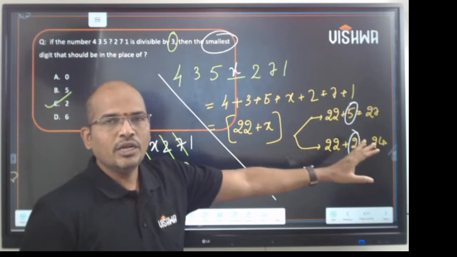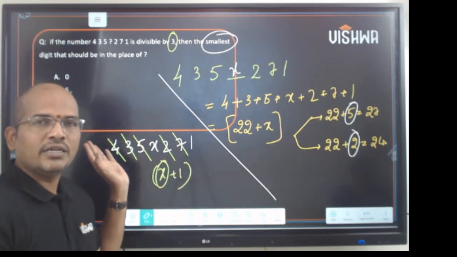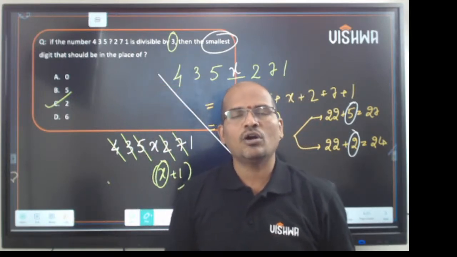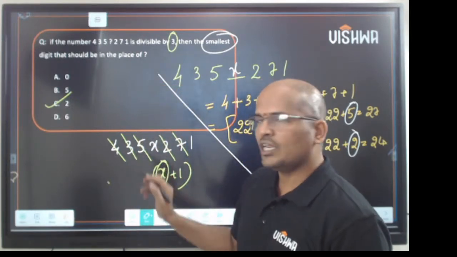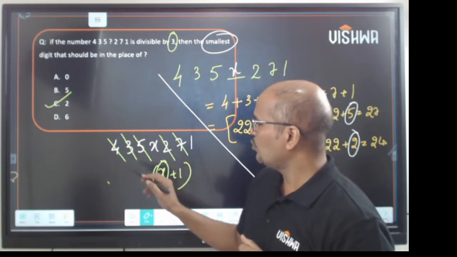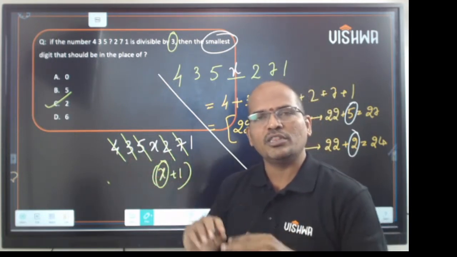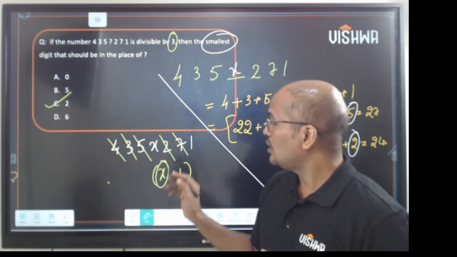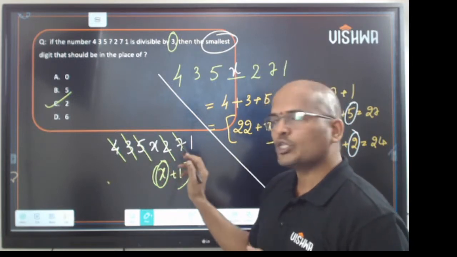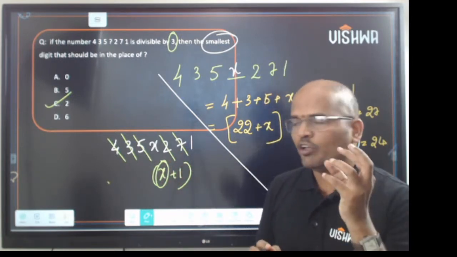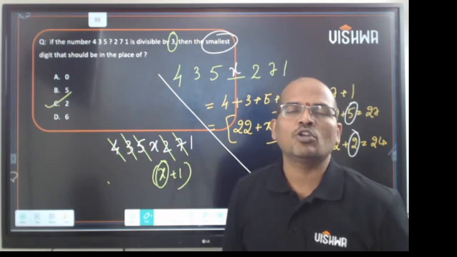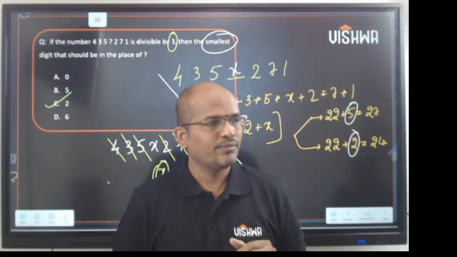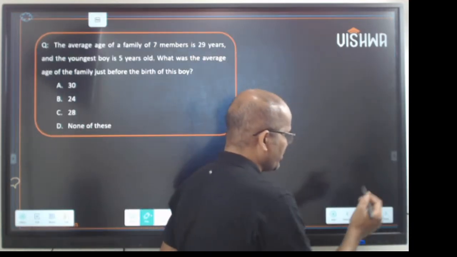Instead of doing it all this way, eliminate the digits or the digit combinations that are a multiple of 3. Initially 3 was divisible, 3 is removed. Then I removed 4 and 2, 4 plus 2 is 6, remove it. Then 5 and 7, 5 plus 7 is 12, remove it. You are left with 1. So x plus 1 should be divisible by 3, so the value of x should be 2. So that's how we come to a conclusion. This is a way of elimination. Clear? Now, going to the next story.